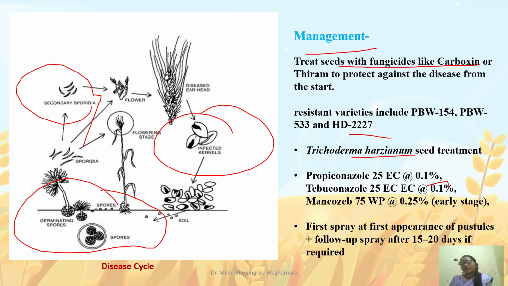We can provide the spraying: the first spray when the initial symptoms appear, and the second spray when needed or after 15 days of the first spray. Other than this, we can also use thiram, captan and carbendazim for seed treatment, that is 2 to 3 gram per kg of seed. Also we can provide a 1% spray of carbendazim as a foliar spray.